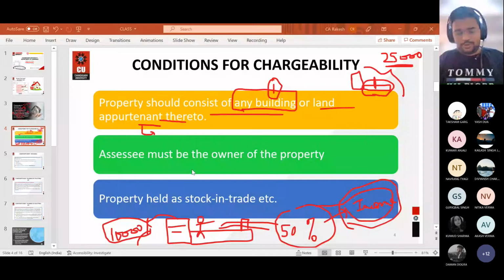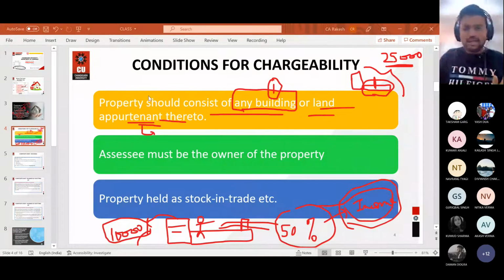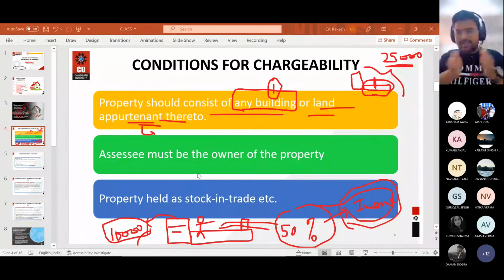I am telling you, the wording which is written in the law is land appurtenant to. Appurtenant to means land connected to, land attached to. Connected means these are connected. They cannot be separated from each other. Are you getting my point? Now, in this particular case, from the building you are earning 10,000 rupees.